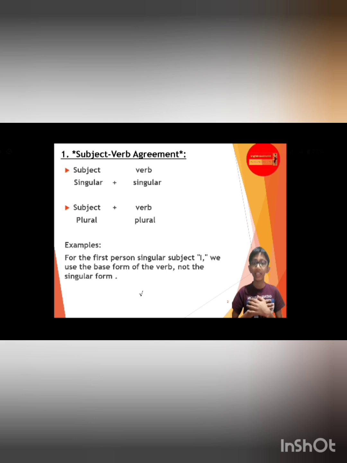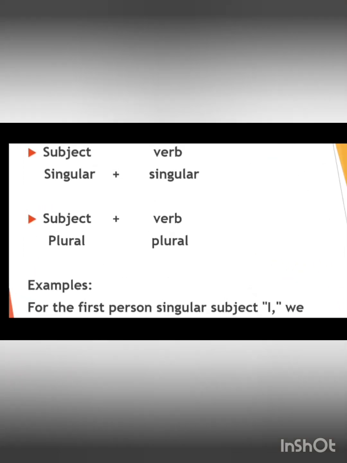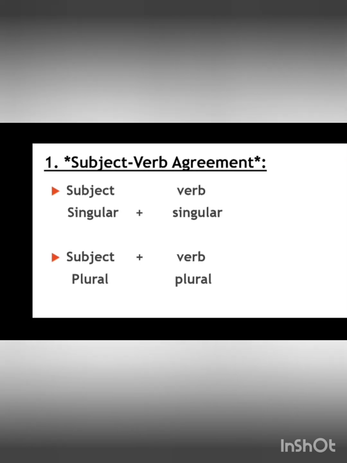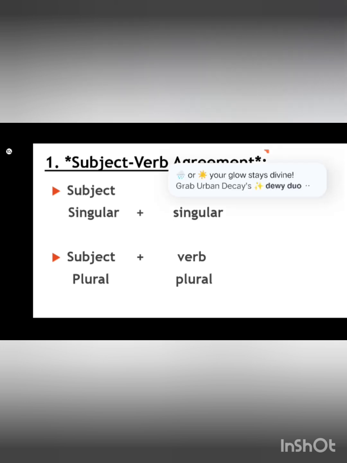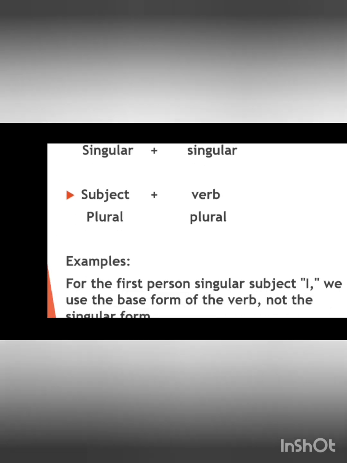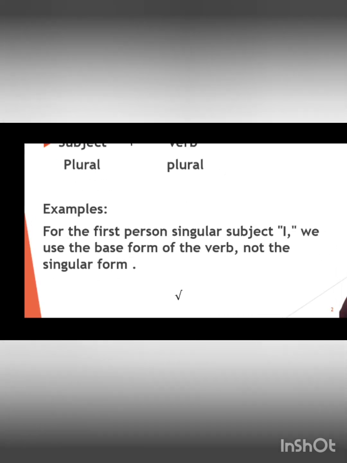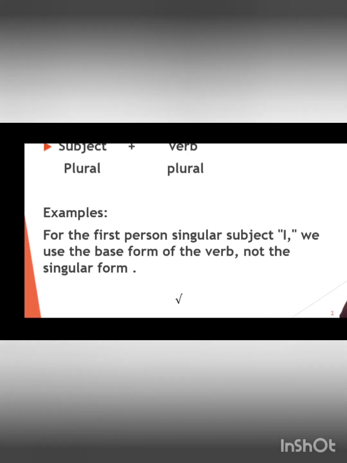Okay, coming to the subject verb agreement, in the last class we discussed that subject verb agreement is a condition where if the subject is singular, the verb will also be singular. If the subject is plural, the verb will also be plural. So, coming to the example here, for the first person singular, that is I.